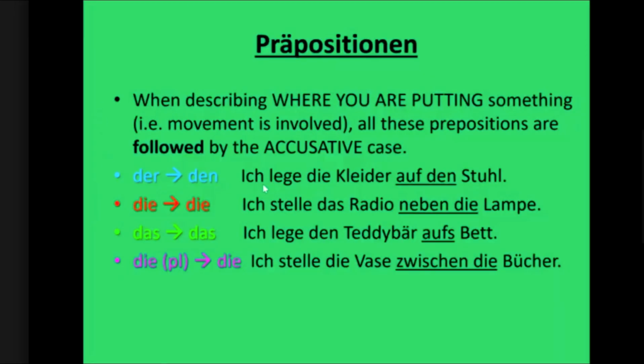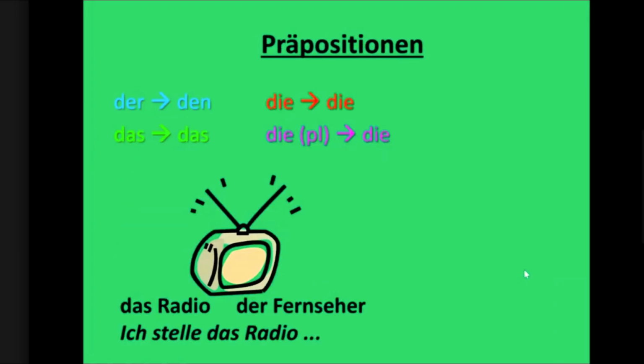So der becomes den. Ich lege die Kleider auf den Stuhl. Die is die in accusative. Ich stelle das Radio neben die Lampe. Das is also das in accusative. Ich lege den Teddybär aufs Bett. Die plural is also die in accusative. Ich stelle die Vase zwischen die Bücher. So these are the articles which we use in accusative. Only der changes to den, the rest all remain the same as nominative.